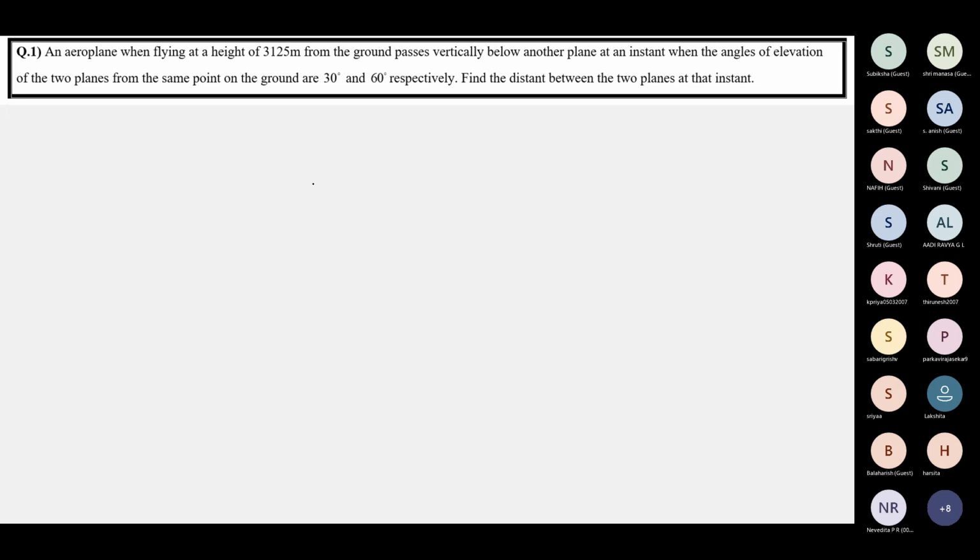Okay, let's see the diagram first. An aeroplane, when flying at a height of 3,125 meters. So there is one aeroplane which is flying at a height of 3,125 meters above the ground. So this is the ground level. The height of the aeroplane from the ground is 3,125 meters.